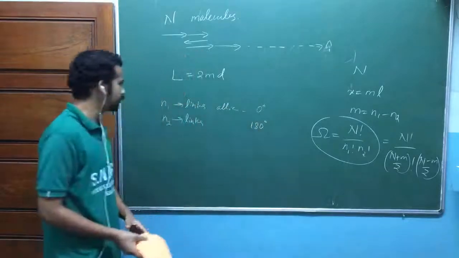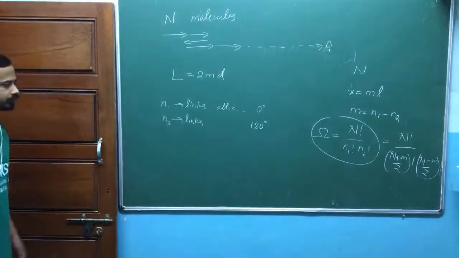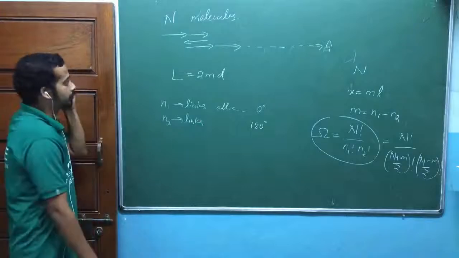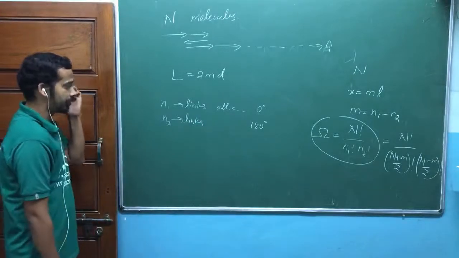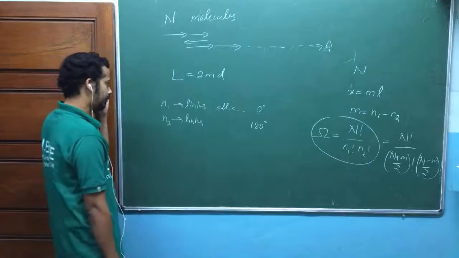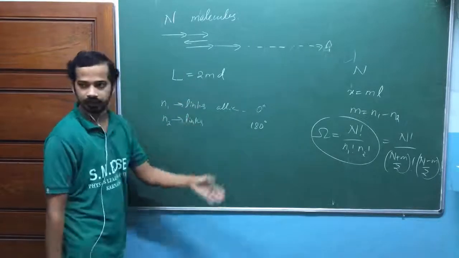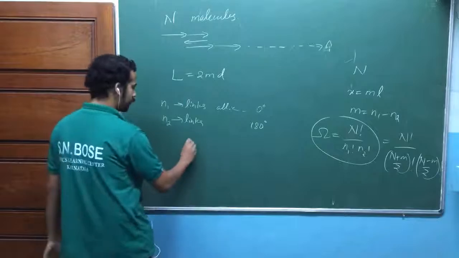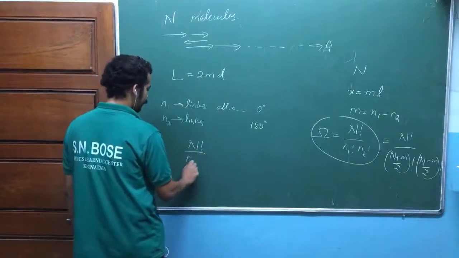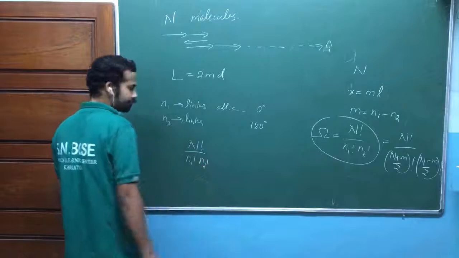Is that okay? n1 links with 0 degree, n2 links with 180 degree. Now in that situation, what is the number of possible ways of arranging n1 links with 0 degree and n2 links with 180 degree? Again n factorial divided by n1 factorial, n2 factorial.